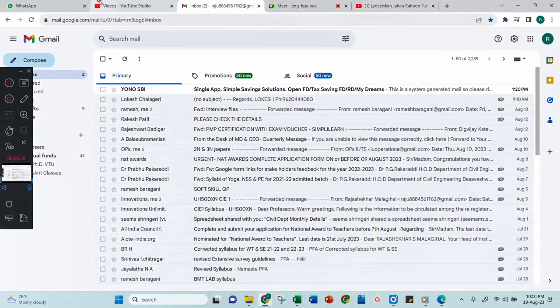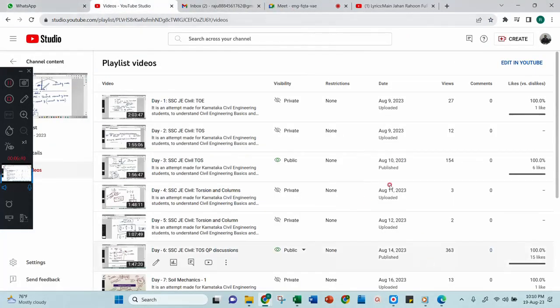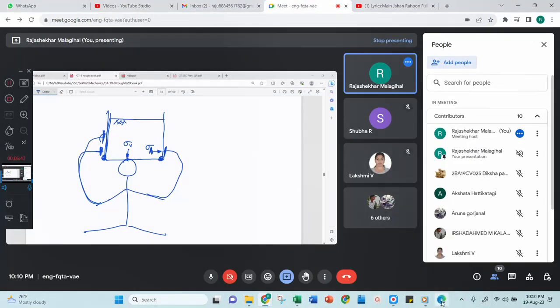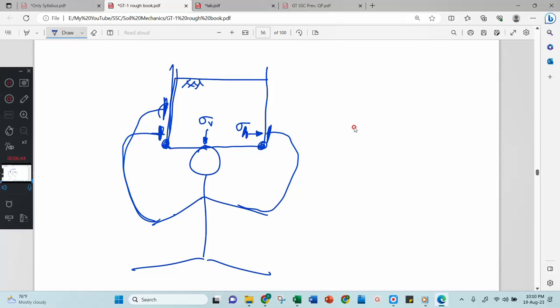Okay, now we'll go through that one. We'll see the answer. Now look at here. These are the particles, and all these particles are one over the other. Then I will get the entire mass acting on this surface, right? Then when I have these particles here also, then again this mass will be there.